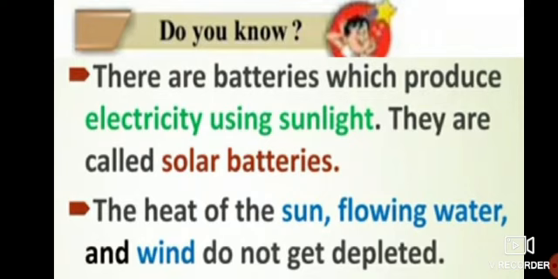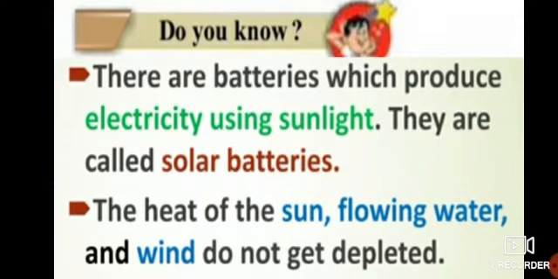So it will be there forever. So they are the important source of energy. They will never vanish. Sun, flowing water, wind, they will never vanish. If the sun vanishes, what will happen? We will not get day. Correct? If water is over, we will know our life is serious. And wind the same. So sun, flowing water and wind will not get over at all. Okay?